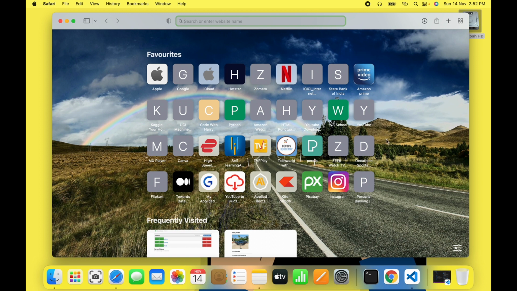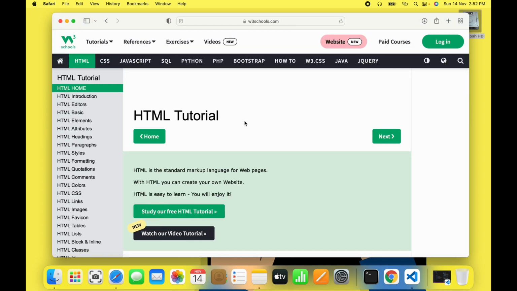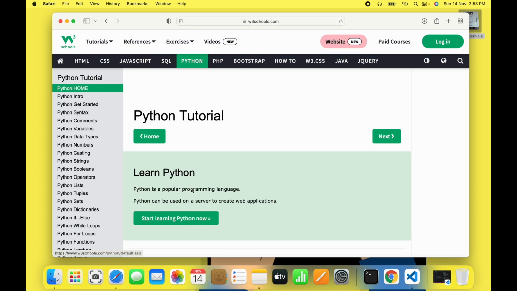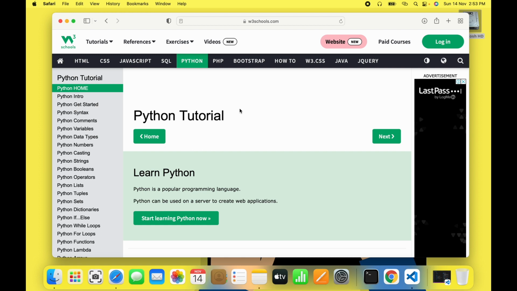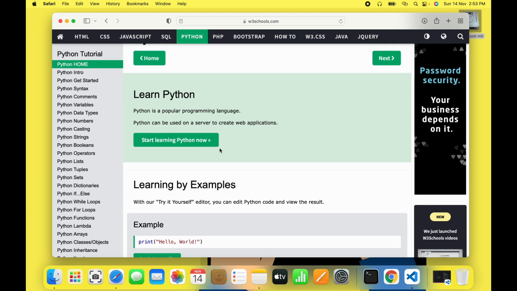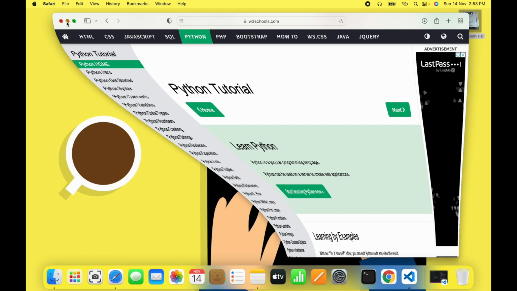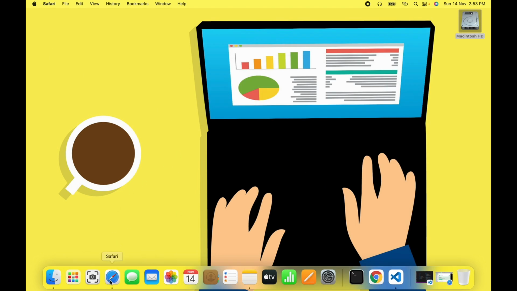So before that I would recommend you to use this W3 School. It's a very popular website wherein you can learn a number of things like HTML, CSS, JavaScript, but primarily we will be learning Python. So I will request you to go through this W3 School because it is very easy and you will understand it well in this.